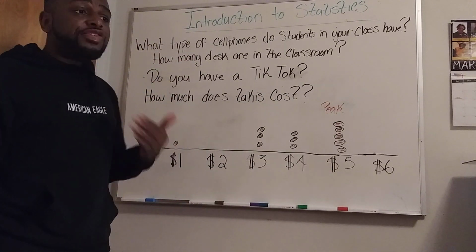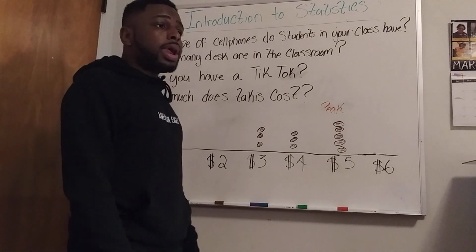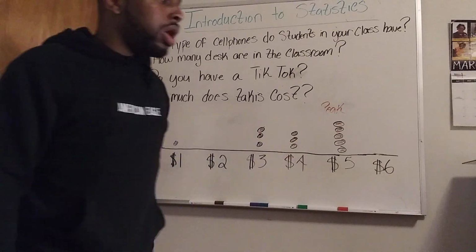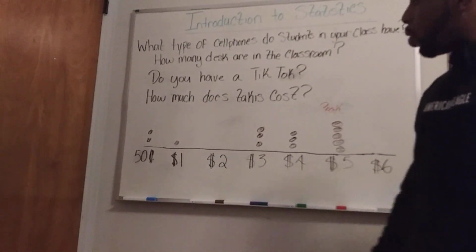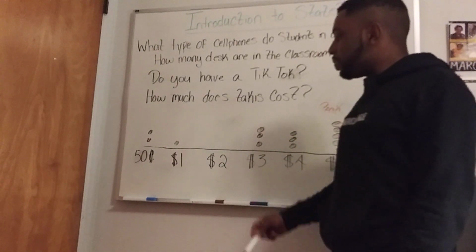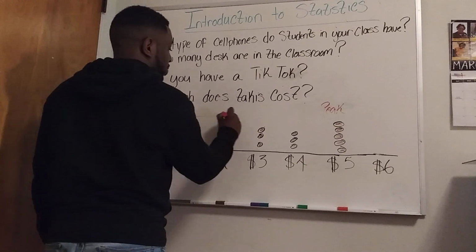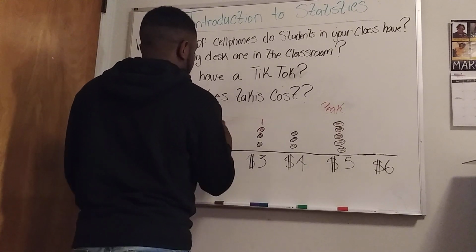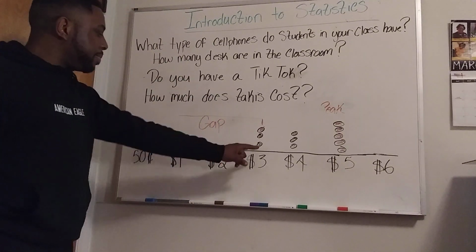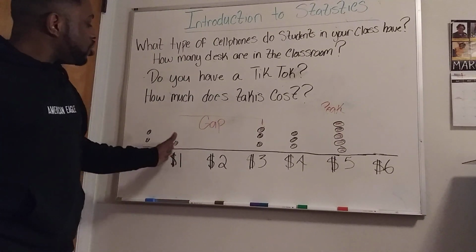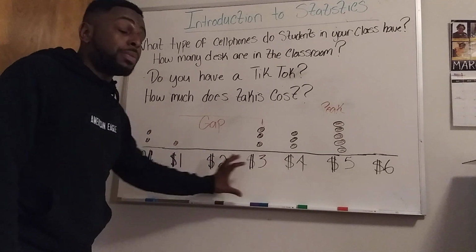Our next vocab word is gap. Say gap. Where is there a gap in our data set here? There is a gap between 1 and 3. So this is our gap. What do you mean, gap? There's no data in between 1 and 3, so therefore it is called a gap.